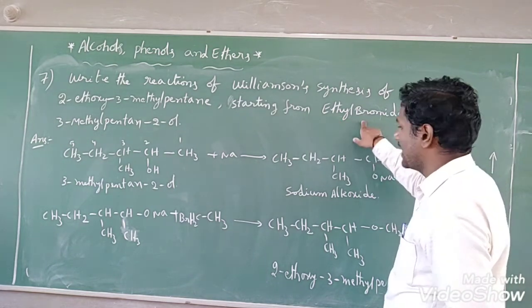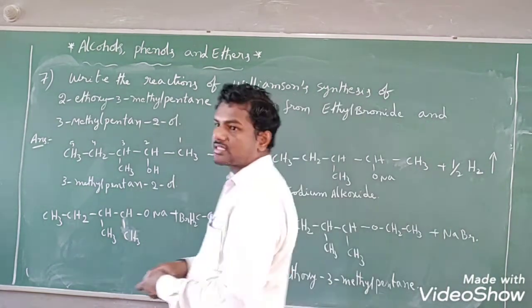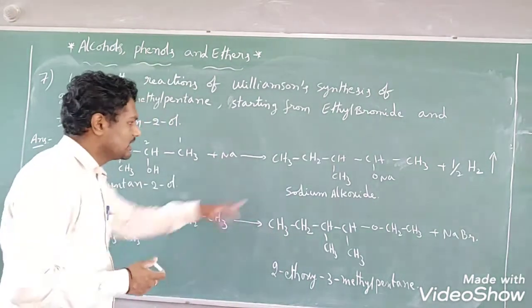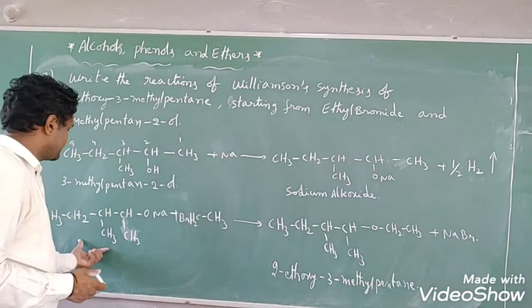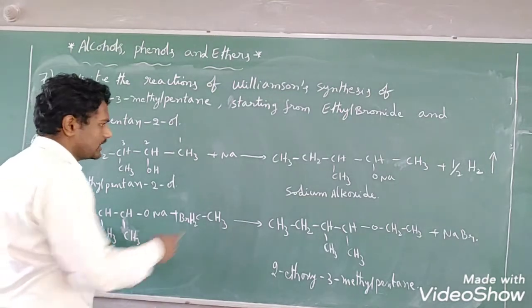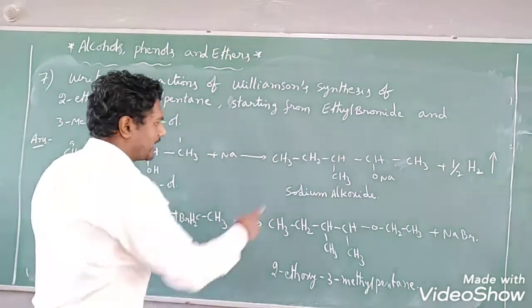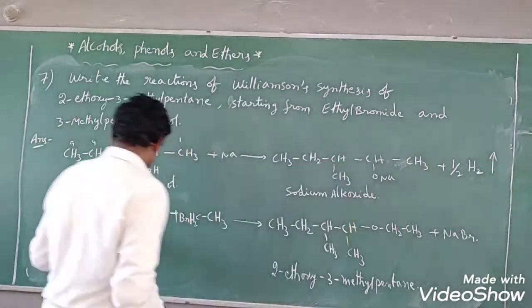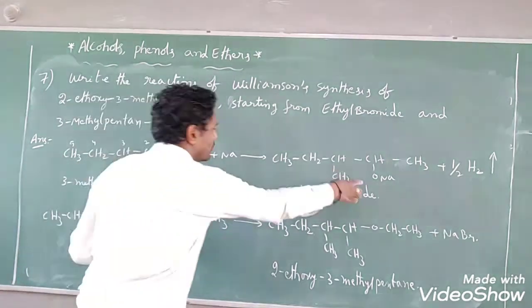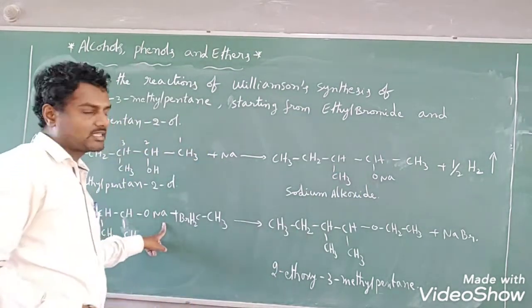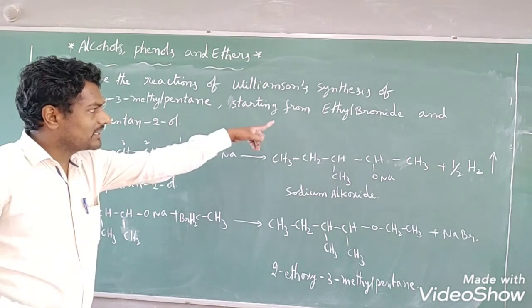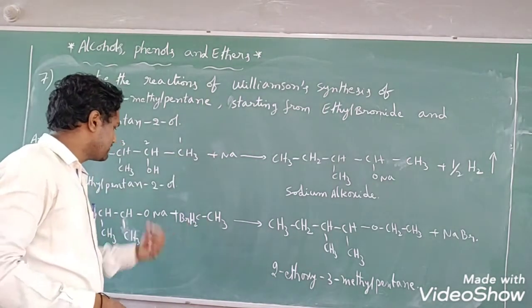Already they have been alkyl halide. These two will combine and produce the corresponding ether. How is it? You see that the sodium alkoxide I have taken as it is: CH3, CH2, CH, CH3, again CH. On CH, CH3 is there, CH3. On CH, ONa is there, ONa I have taken as it is, along with that the starting material, that is ethyl bromide. Ethyl bromide I have taken.